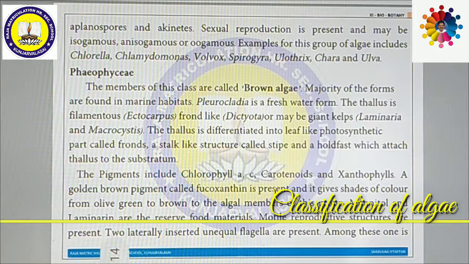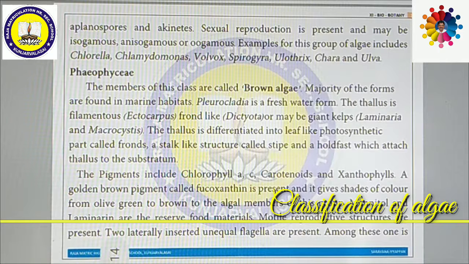Now we are going to see Phaeophyceae. Phaeo means brown, so members of this class are called brown algae. The majority of them are found in marine habitat, that means in sea water. Pleurocladia is a freshwater form. Only Pleurocladia's type of algae can be found in freshwater.